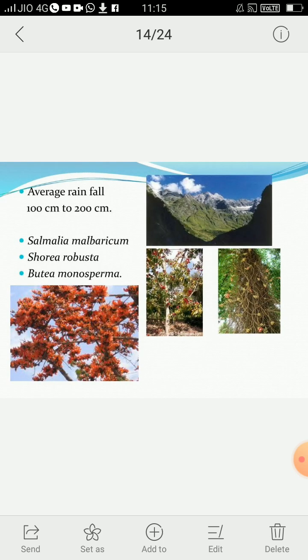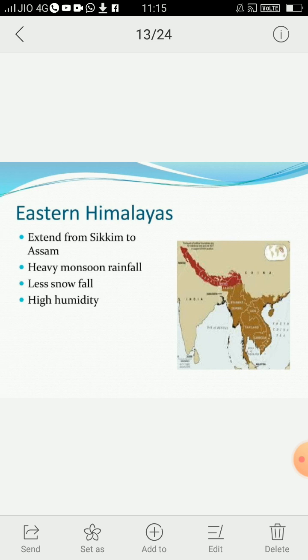Now the species which are found in Western Himalayas are Salmalia malabarica, Shorea robusta and Butea monosperma. Now the next one, that is Eastern Himalayas.